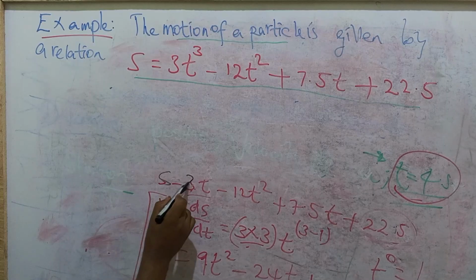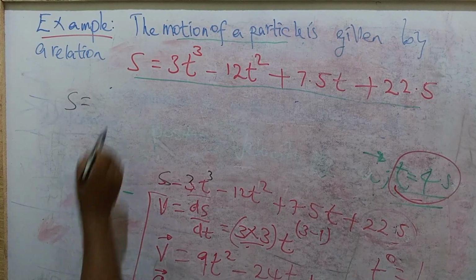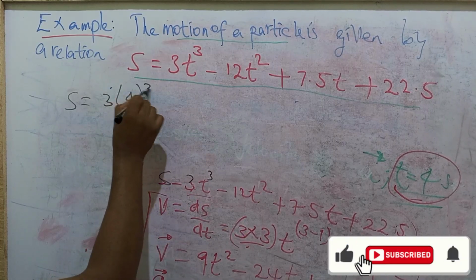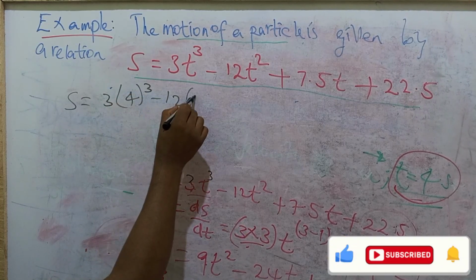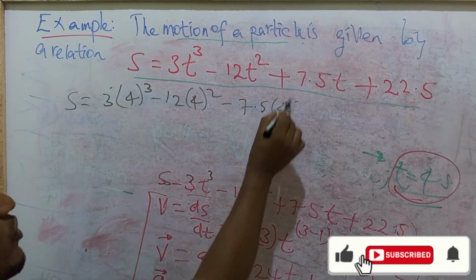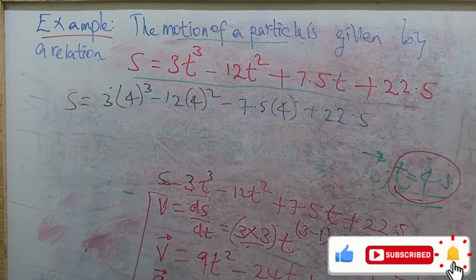So s is equal to 3t cubed, so s is equal to 3 times 4 cubed minus 12 into 4 squared minus 7.5 into 4 plus 22.5. So finish this calculation.